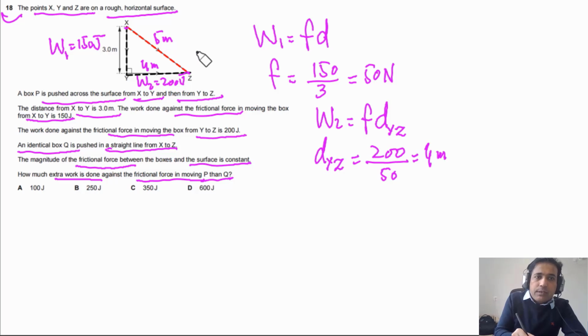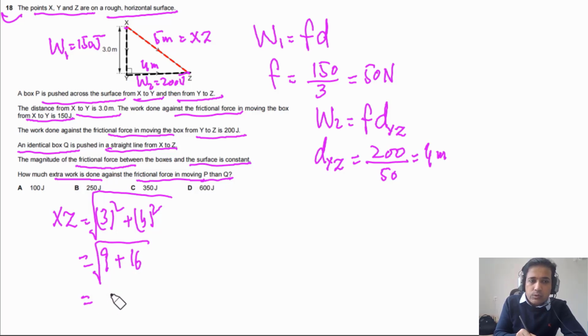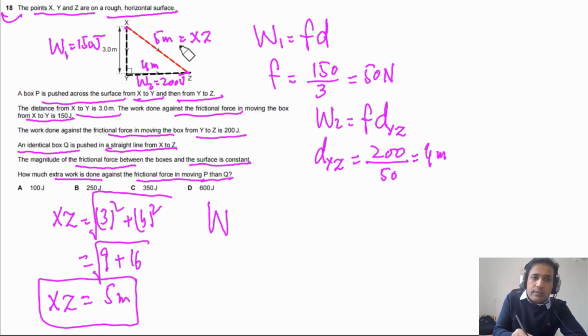Simply you can calculate this as XZ. XZ is equal to the square root of 3 squared plus 4 squared, just a right angle triangle. So this is 9 and here we have 16, so XZ is equal to 5 meters. Now we can find the work done from X to Z. We can say W XZ is equal to F times d XZ.